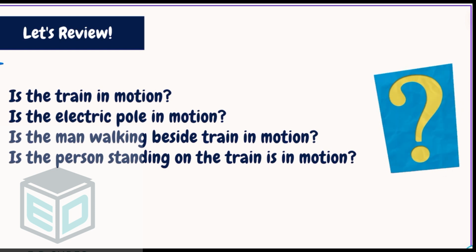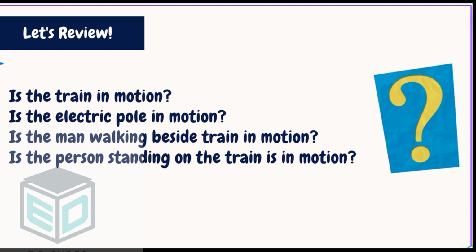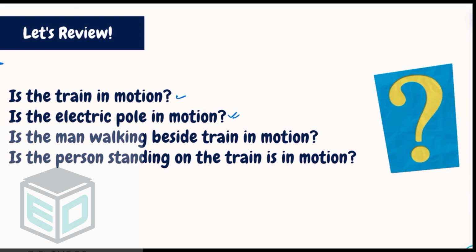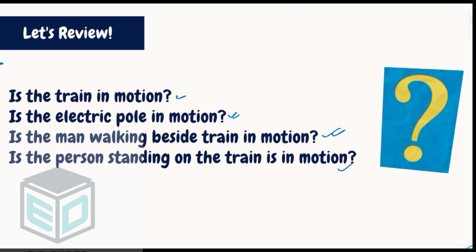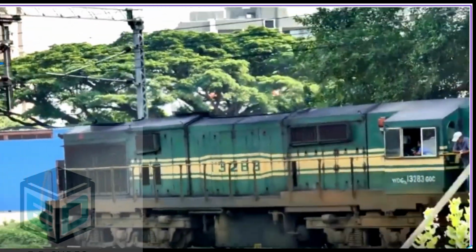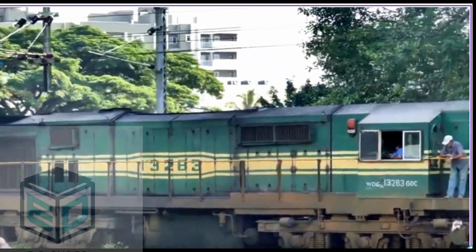Now, after seeing this video, let us review what we have seen in the video. Now, the question I'm going to ask is: is the train in motion? Is the electric pole in motion? Is the man walking beside the train in motion? Is the person standing on the train in motion? Watch the video again. You know the meaning of motion, we already discussed right now. And now after seeing this video, you have to answer those questions.